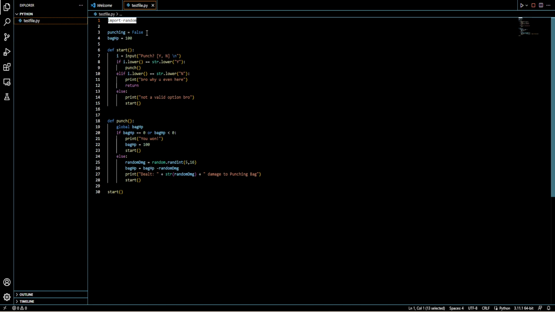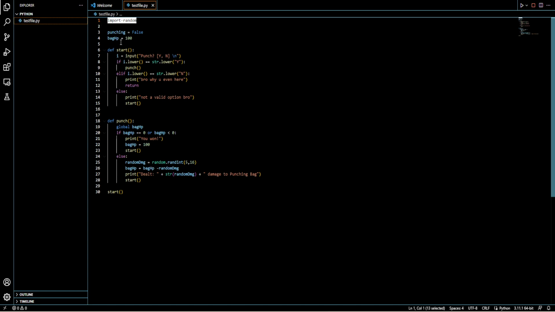Not between them, but like in between them. Not 1 or 2. It's 1, 2, 3, 4, 5. That's what we're using it for, but it can be used for a lot of other stuff. So we're importing that to use it for that.